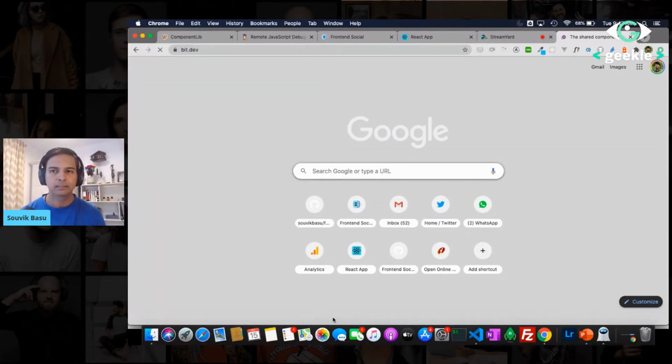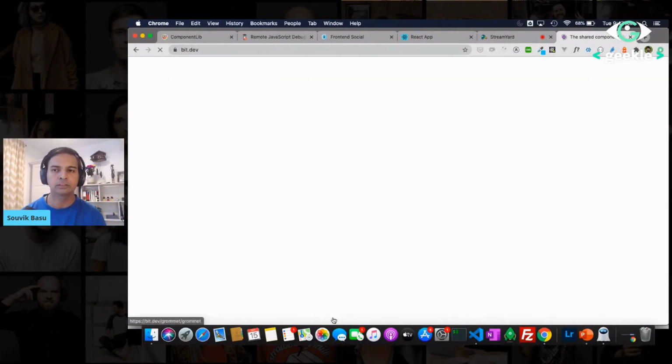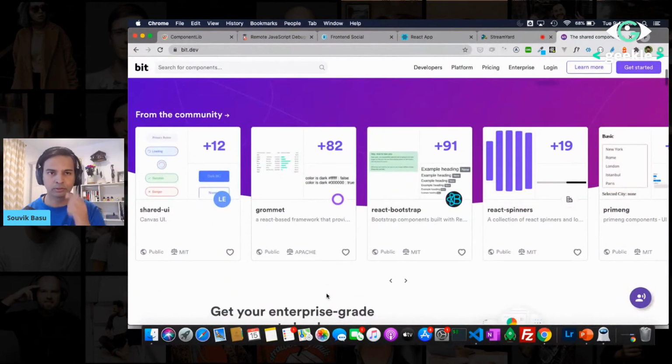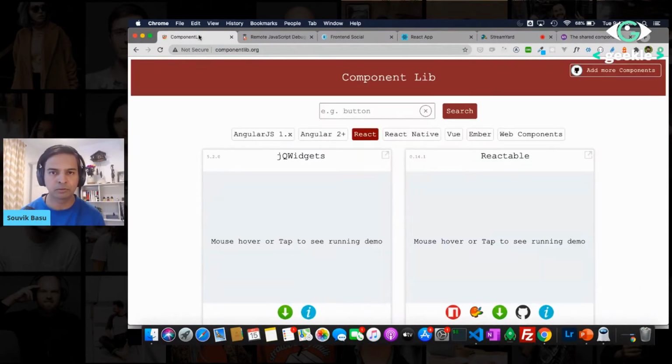So they have thousands of components, not just in React, but even in Vue, Angular, and all. And you can probably find the right component for yourselves. In fact, there is another site that we had developed as part of our open source initiative called Component Lib, which is also framework agnostic.